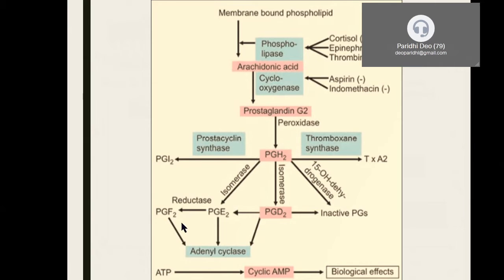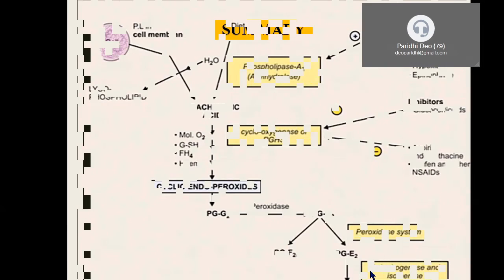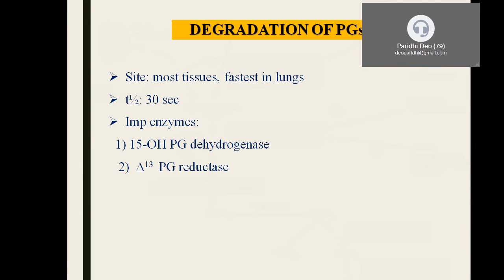What are these prostaglandins? What is the mechanism of action of these prostaglandins? There is something called the adenylyl cyclase enzyme. Now, what is the function of this adenylyl cyclase? It causes hydrolysis of ATP to produce cyclic AMP, which is going to act as a second messenger for these local hormones to mediate the biological effects. Now, this is the summary already discussed.